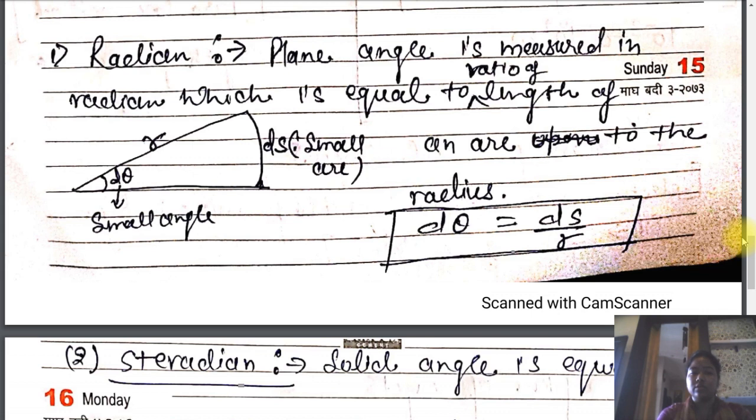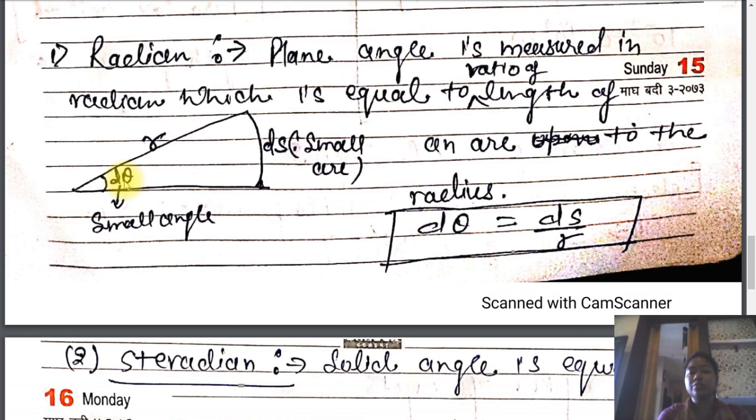Now radian. As we earlier know, the plane angle is used for the two-dimensional measurement or the planar bodies. So plane angle is measured in the radian, which is equal to the ratio of the length of an arc to the radius. If we have a circle and we describe a small angle at the center of the circle, that is defined here.